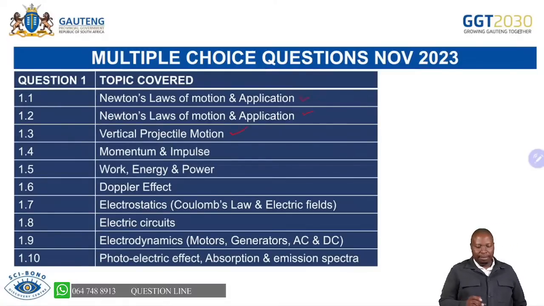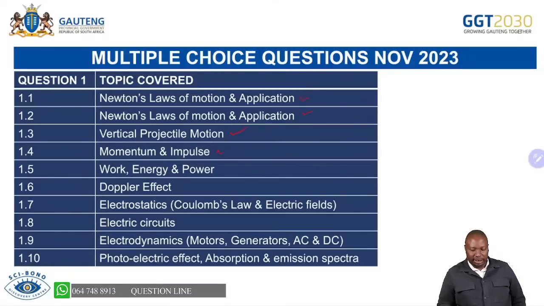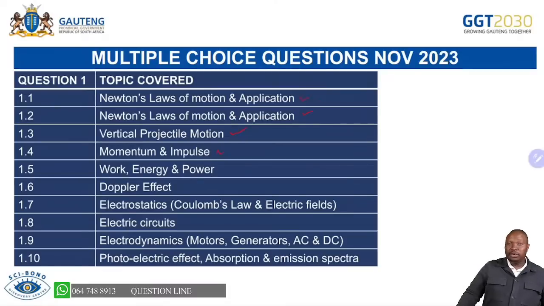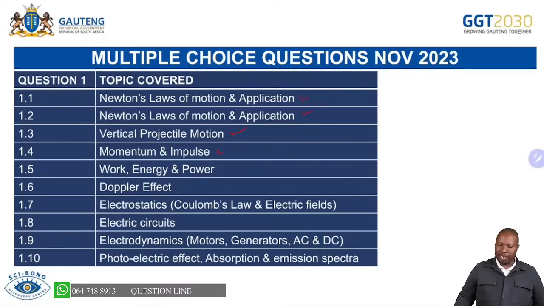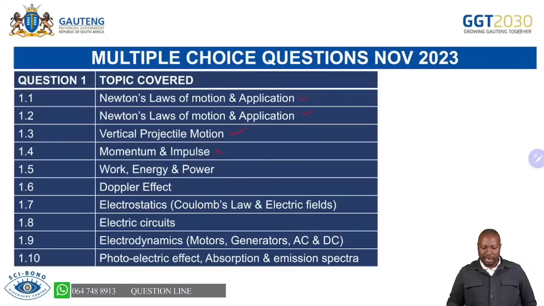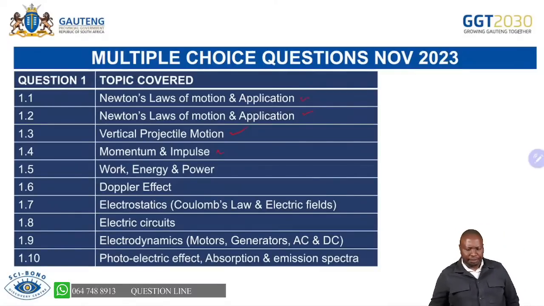We had momentum in 1.4. We had work, energy, and power in 1.5. We had Doppler effect in 1.6. In 1.7 we had electrostatics, then in 1.8 we had electric circuits, in 1.9 electrodynamics, and in 1.10 we had photoelectric effect. It's important when you're answering multiple choice questions to know which section or which topic the question is coming from, because then you'll be able to respond correctly.